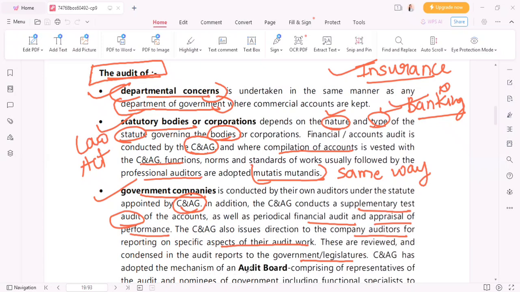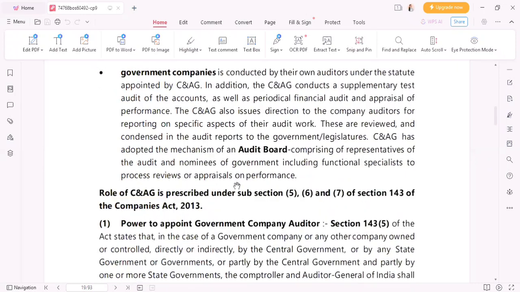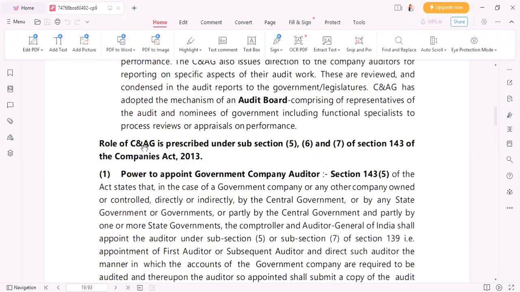CNAG has adopted the mechanism of audit board comprising of representatives of the audit, nominees of government, including functional specialists to process reviews or appraisal on performance.